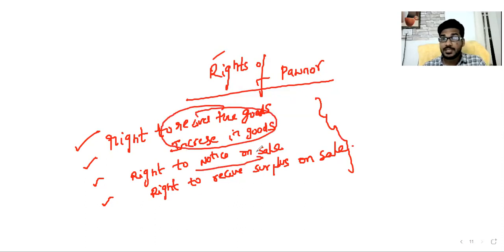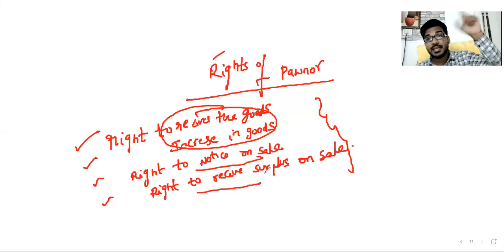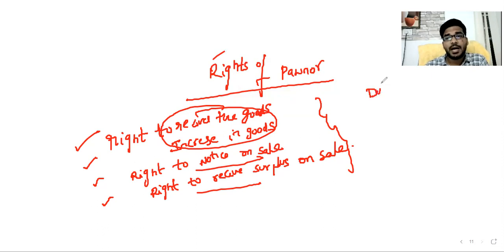Notice on sale: at the time of sale, the Pawnee gives a notice. That is the Pawnor's right. And another right: if the Pawnee sells the goods and any surplus is there, he must return it. That is the duty of the Pawnee. So these are the rights of Pawnor and rights of Pawnee. What are the duties of Pawnor?